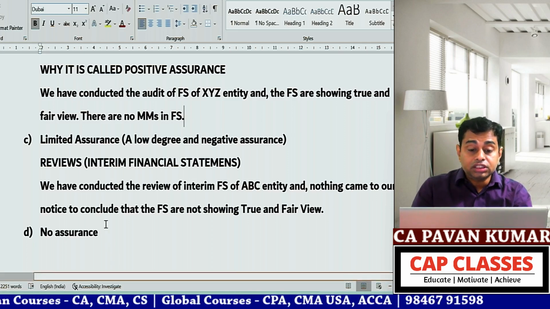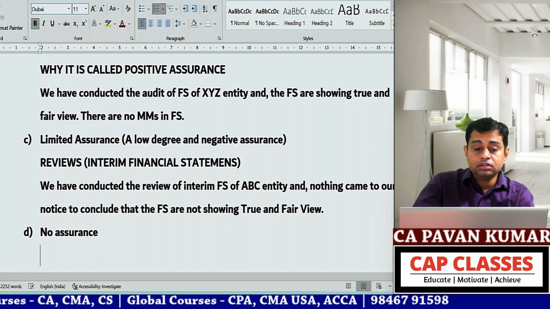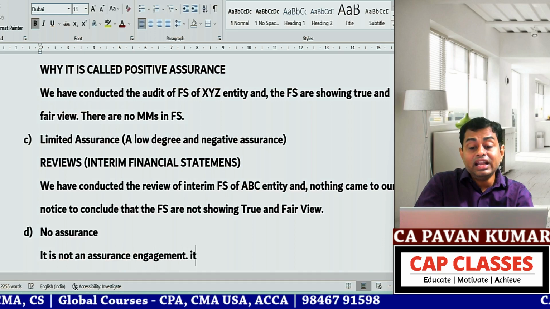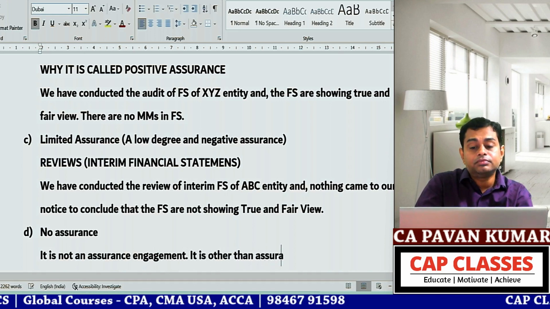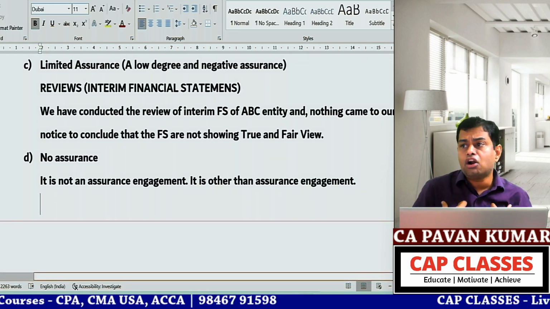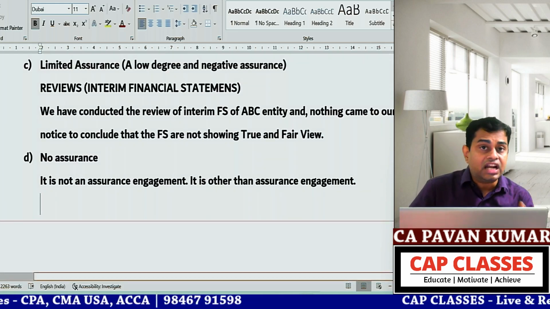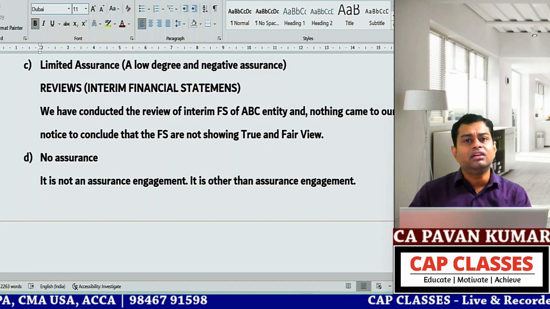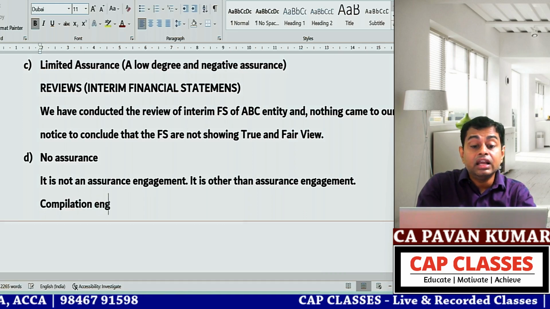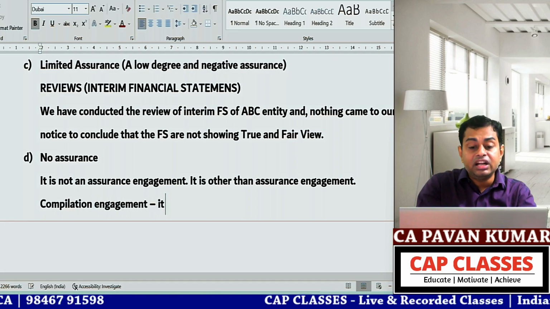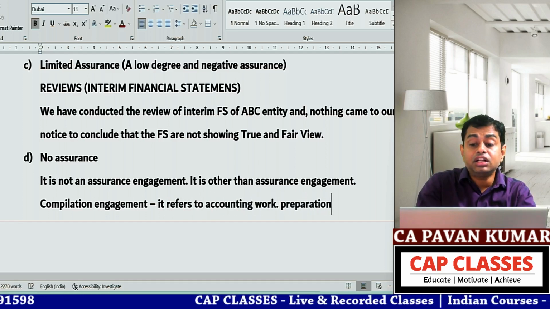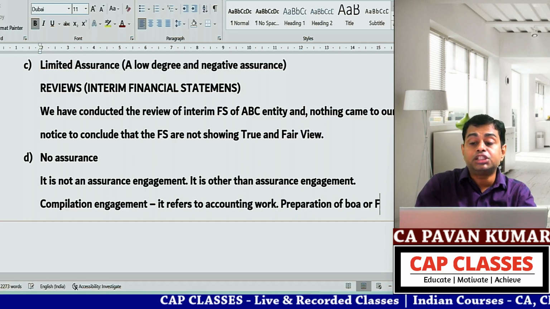Next, what is no assurance? No assurance means it is not an assurance engagement. It is other than an assurance engagement. So I, as an auditor, as a chartered accountant, as a practitioner, have done something that is not an assurance engagement. For example, a compilation engagement. What is a compilation engagement? It refers to accounting work, preparation of books of account or financial statements.